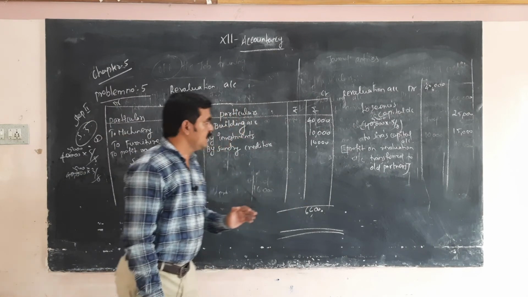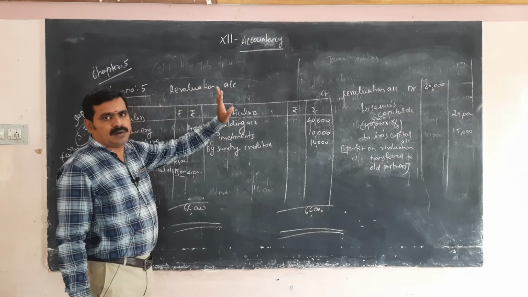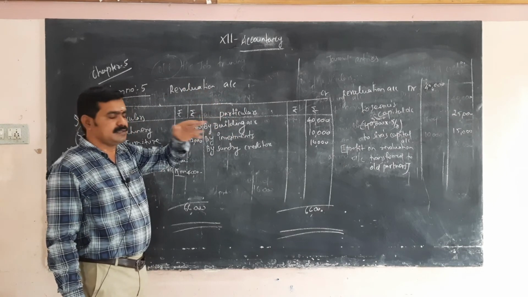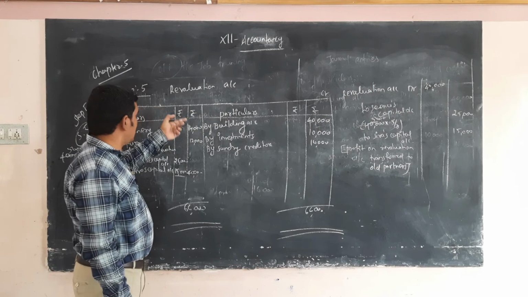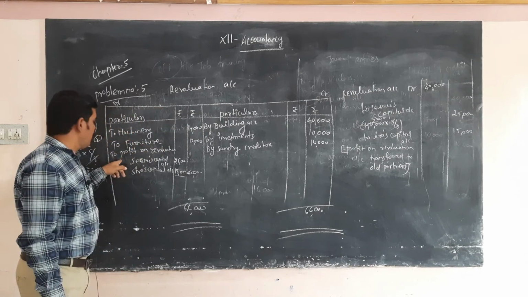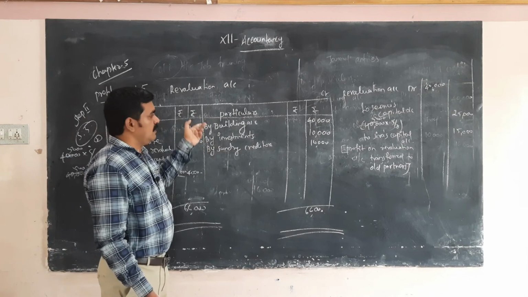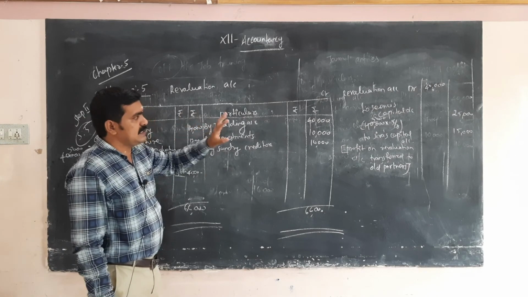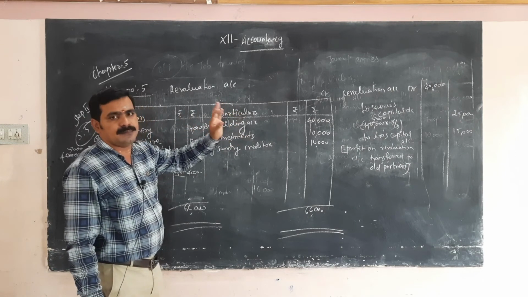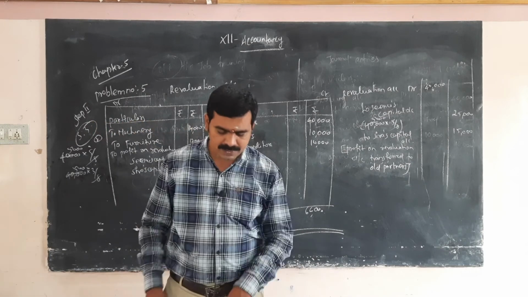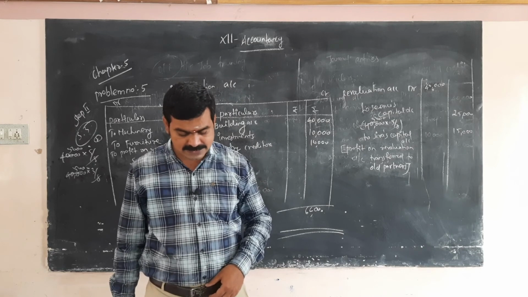This is the problem. Okay, first step I already opened the journal entry: building account debit to revaluation, investment account to revaluation, then revaluation account debit to machinery, furniture, then sundry creditor account debit to revaluation account. Okay, so the last, this is the main entry. We have to divide the profit to the old partners. That is the problem. Okay, next the problem 6.